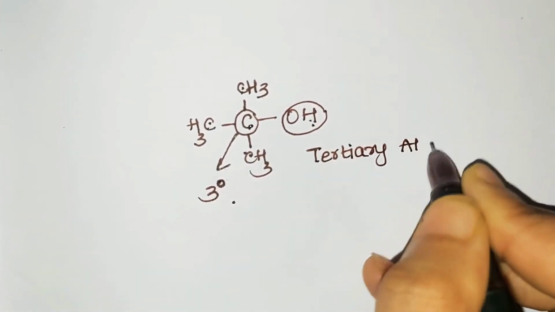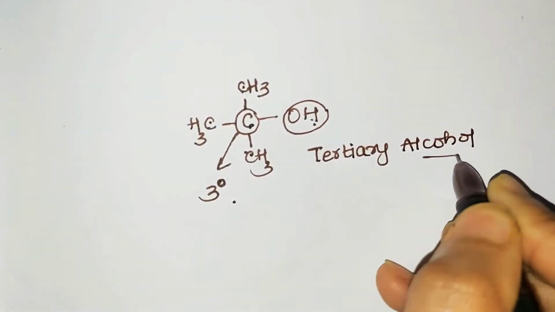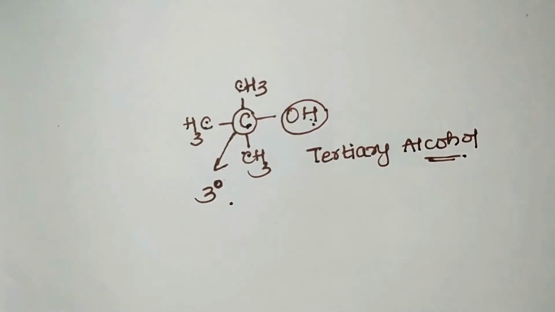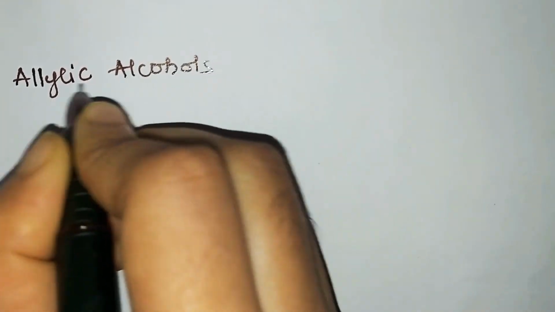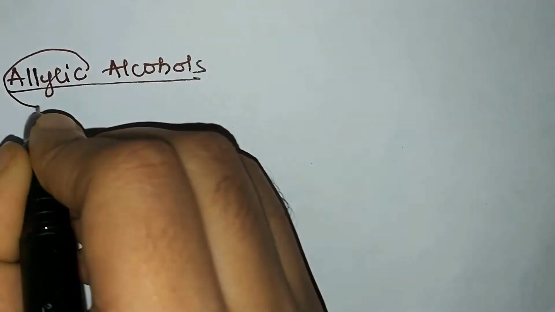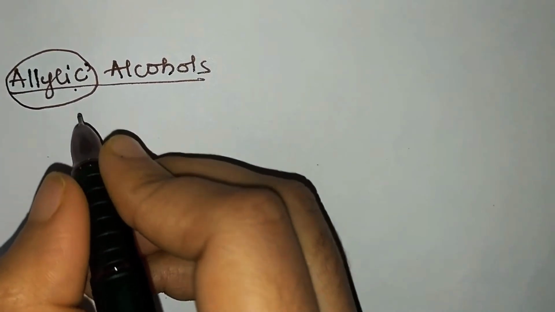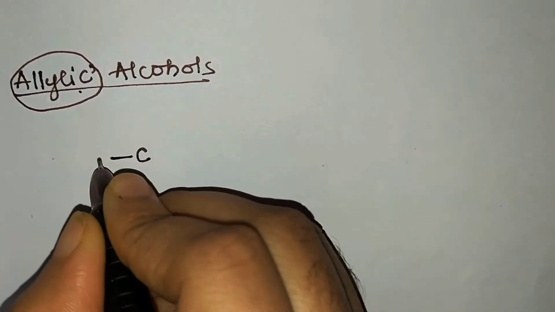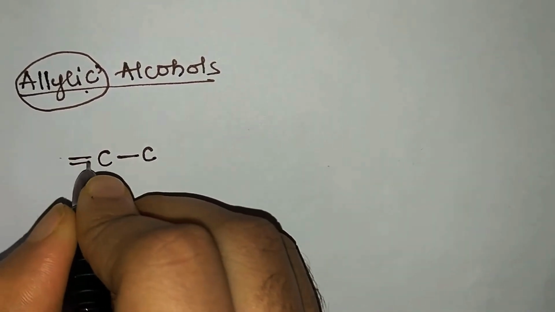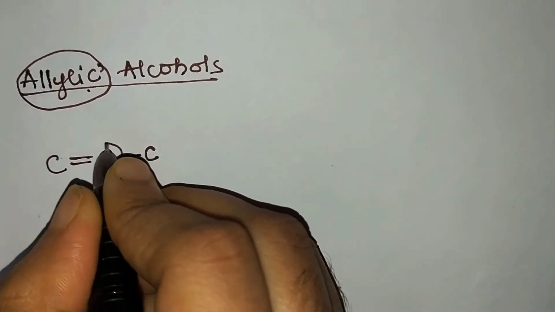So this is the classification, that is primary alcohol, secondary alcohol, and tertiary alcohol. Next is allylic alcohol. So I hope you remember allylic halides. Before that, we'll just recall what was allylic carbon. So allylic carbon is an sp3 hybridized carbon which is present next to sp2 hybridized carbon.